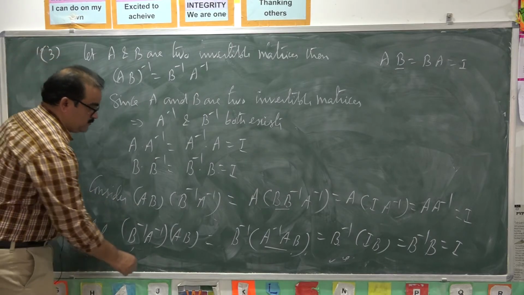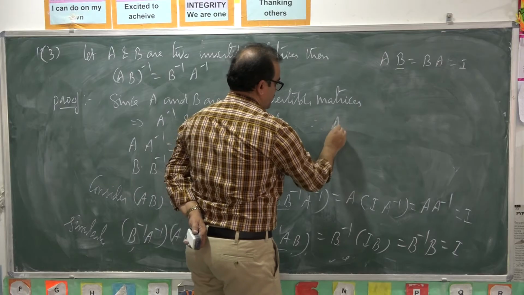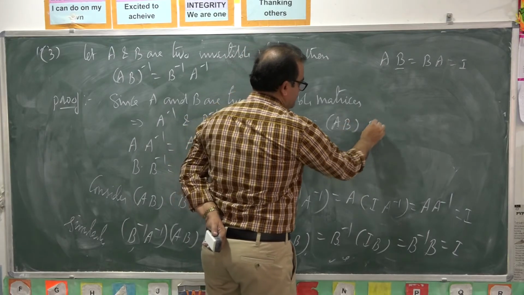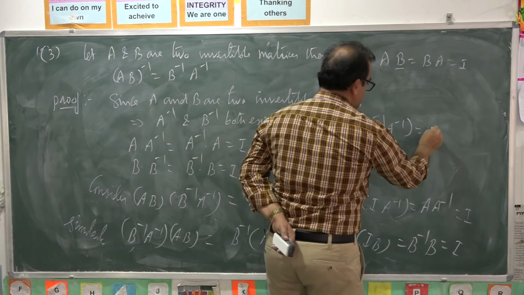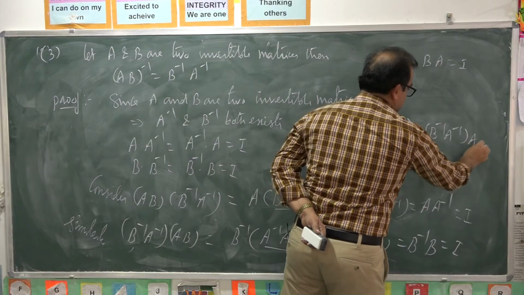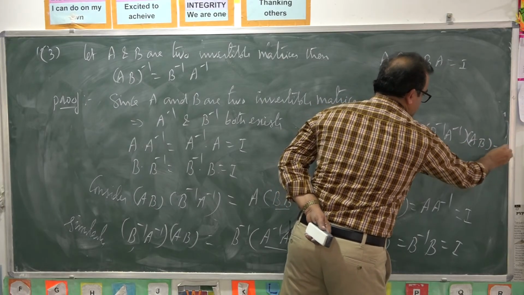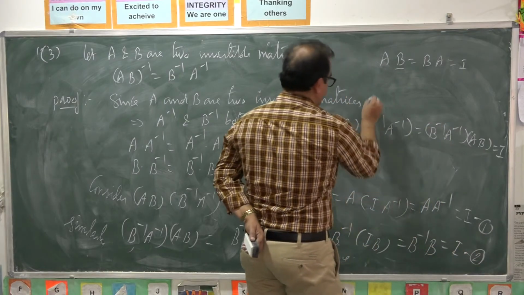Now, therefore, AB into B inverse A inverse is equal to I, and B inverse A inverse into AB is equal to I. Let it be 1 and let it be 2.